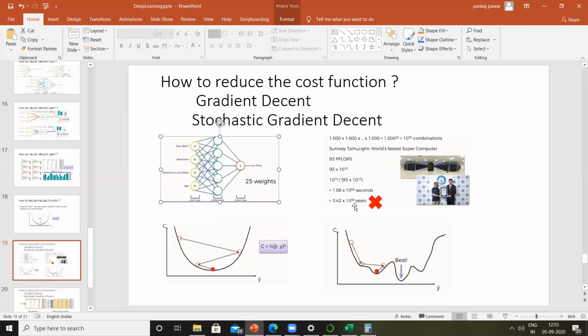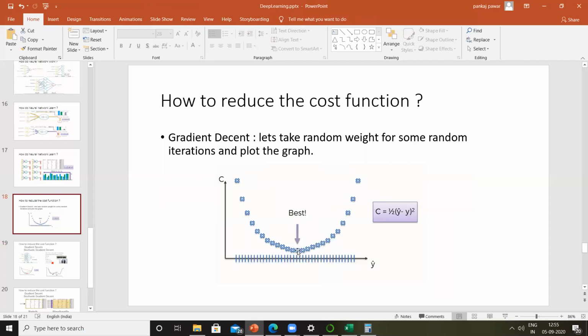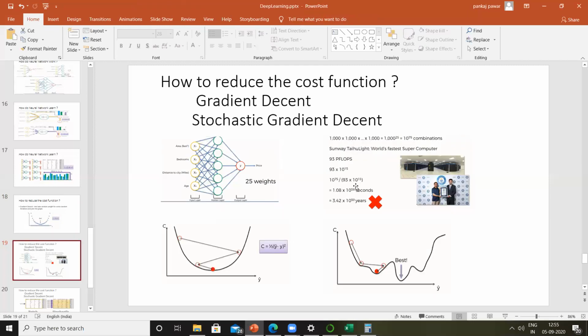Now, this is a very, very long time. Do you agree with me on this point? Can you please confirm it on the screen? Okay, so in order to identify the best answer to reach this point, it will take 10 to the power 50 years if we try to find all possible combinations with the help of a supercomputer.